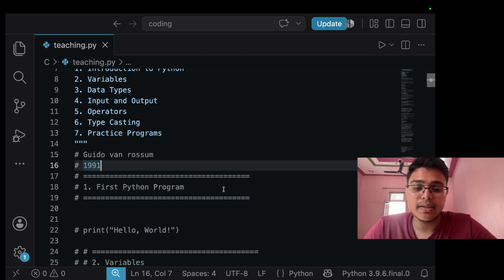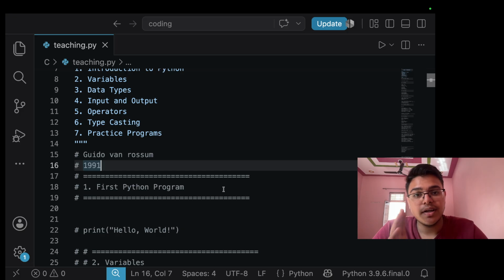The features of Python are: it is easy to read and write, it's an interpreted language, it's object oriented. Object oriented, I'll tell you later. We will start object oriented. It's an important concept also. Okay, then dynamically typed, portable, extensive standard library. Okay, so this is, now